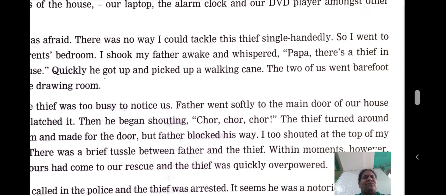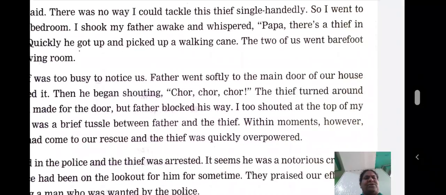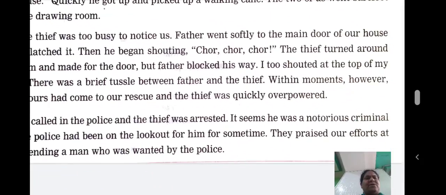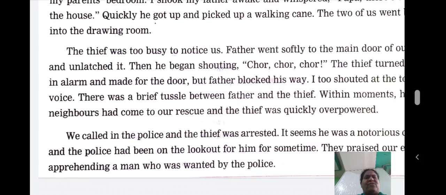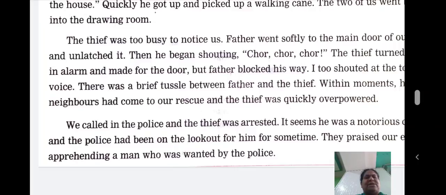Father went softly to the main door of our house and unlatched it. Then he began shouting, "Chor, chor, chor." The thief turned around in alarm and made for the door, but father blocked his way. I too shouted at the top of my voice. There was a brief tussle between father and the thief. Within moments, however, neighbors had come to our rescue and the thief was quickly overpowered.